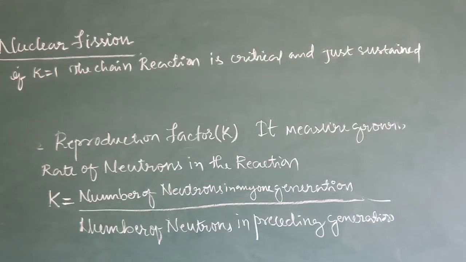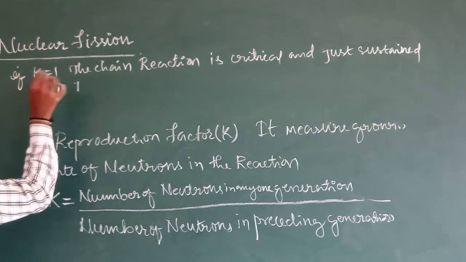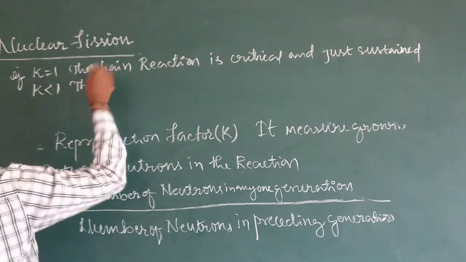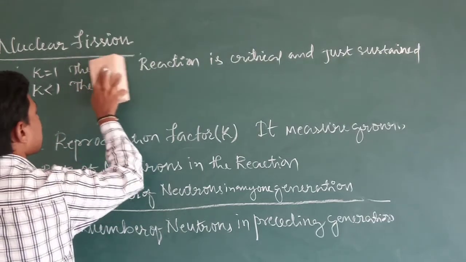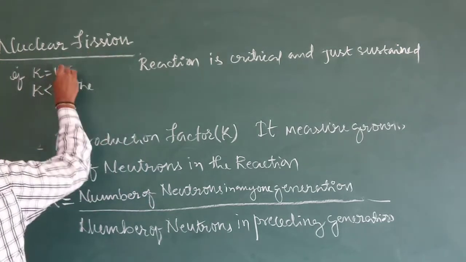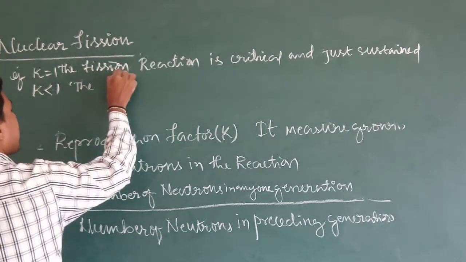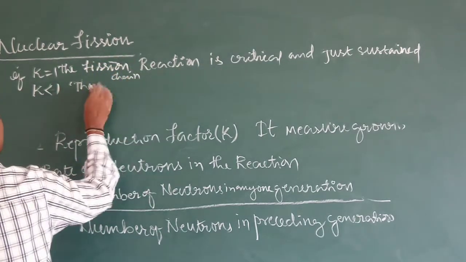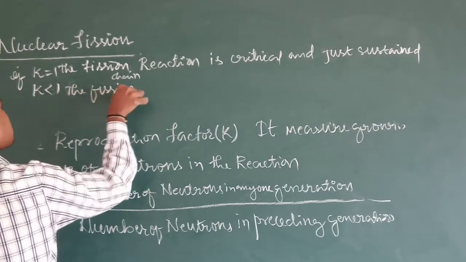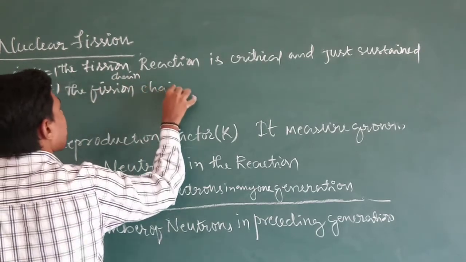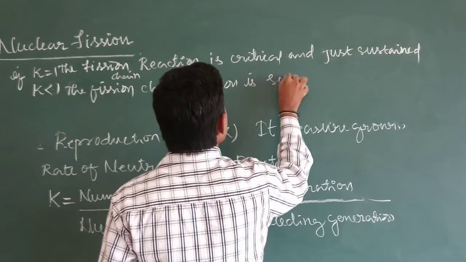Say if the factor is less than 1, the fission chain reaction, obviously, because we are defining it for the fission chain reaction. Say if K is less than 1, the fission chain reaction is subcritical.